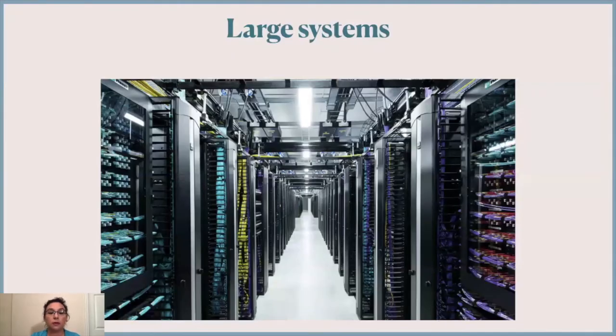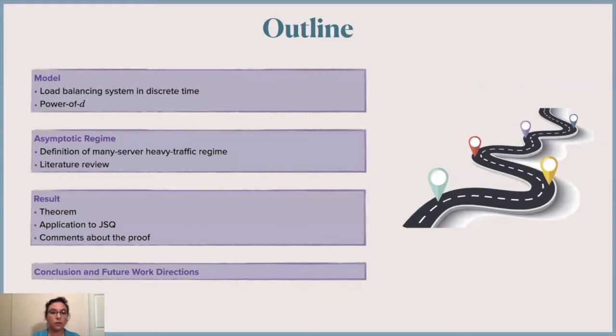Today, we will be looking at very large systems, such as a data center, for example, where the number of servers is huge. And the goal is to understand delay behavior in a load balancing system. So the outline for the rest of this talk is here. We will start defining the model, then we will move into defining the asymptotic regime we will be looking at. We will present the result, and then we will discuss some conclusions and future work directions. Let's start with the model.